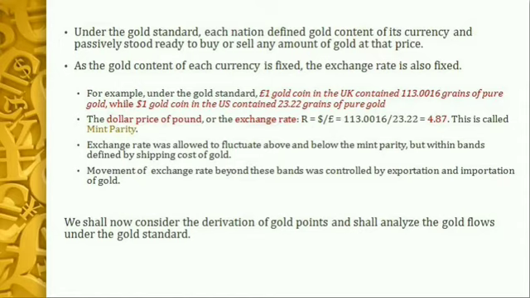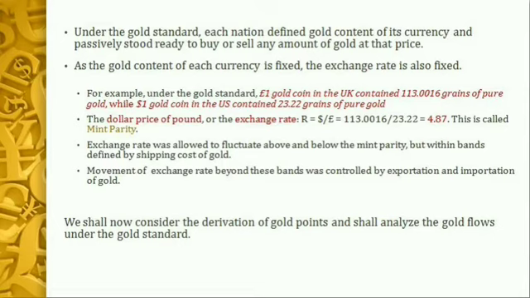The exchange rate was allowed to fluctuate above and below this mint parity, but within an upper band and a lower band. These bands were defined by the cost of shipping gold from one country to another. The movement of the exchange rates beyond these bands was halted or controlled by exportation and importation of gold from the country.